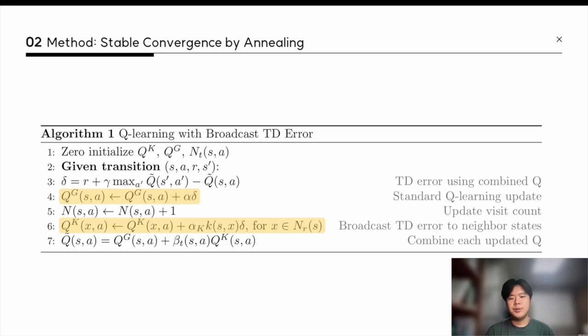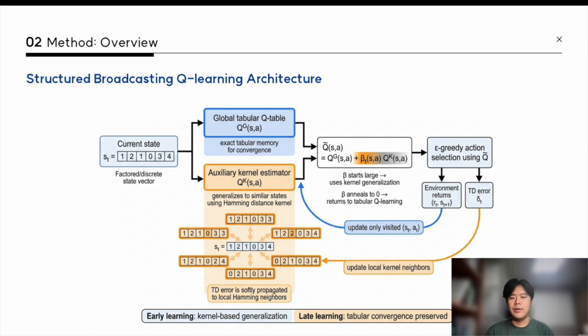The algorithm has 3 main steps. First, we compute the TD error using the combined Q value. And second, we update the visited state action pair in the global Q table, as in standard Q-learning. And third, we broadcast the same TD error to Hamming neighbor states through the auxiliary kernel estimator. And this is the overall architecture diagram of our SPQ implementation.